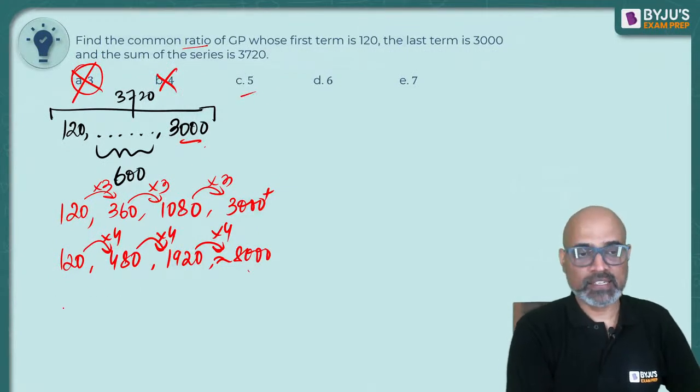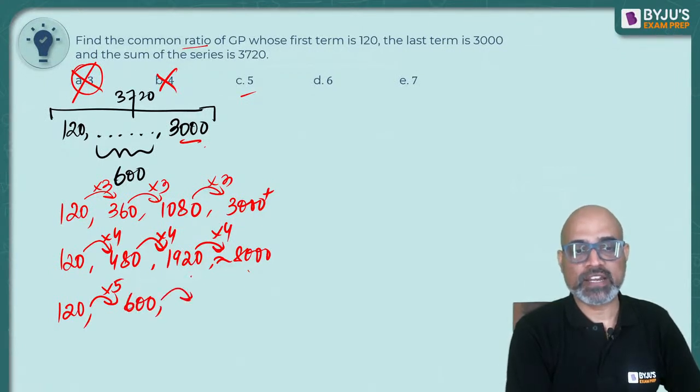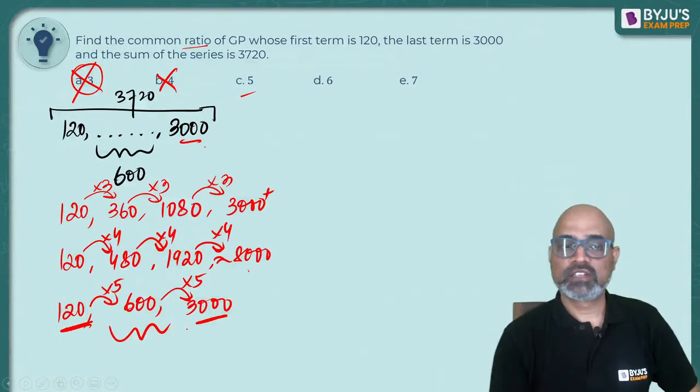Let's try C. 120 का 5 times. 120 into 5 is 600. 600 का 5 times is 3000. आ गया ना जी. Everything matches. So C is your answer.